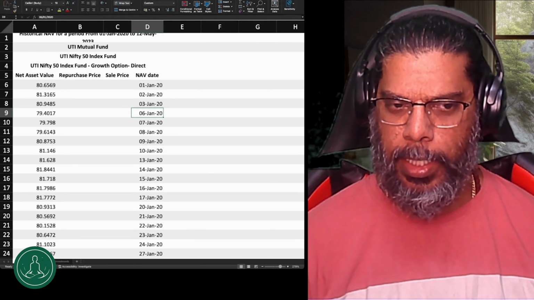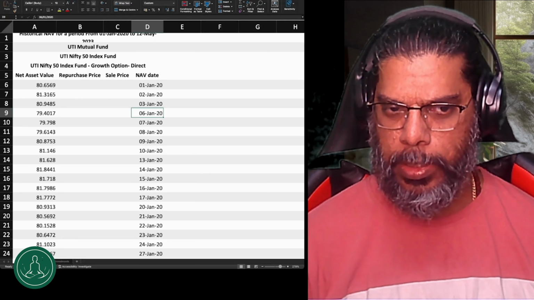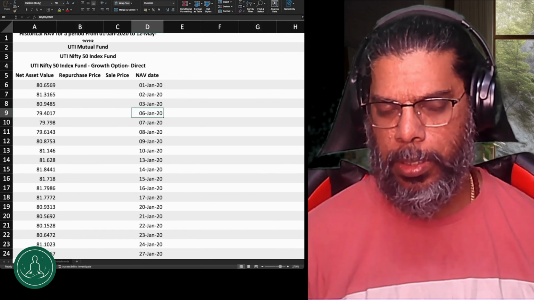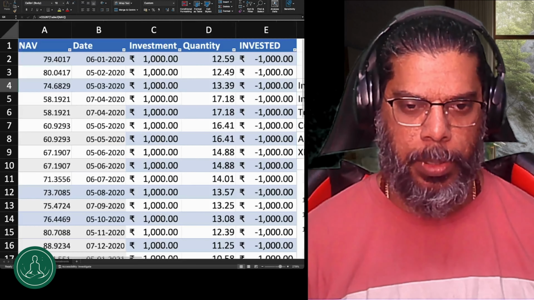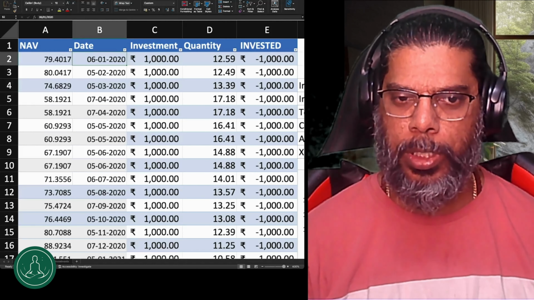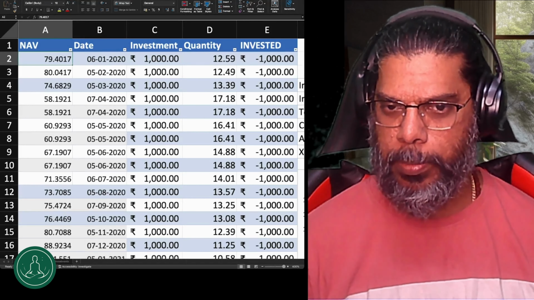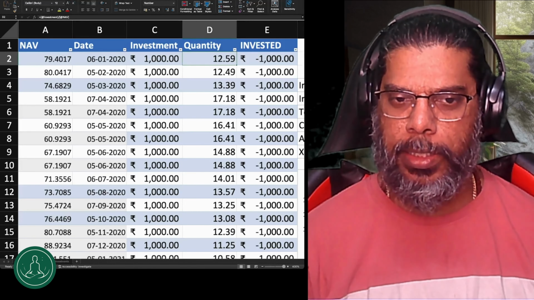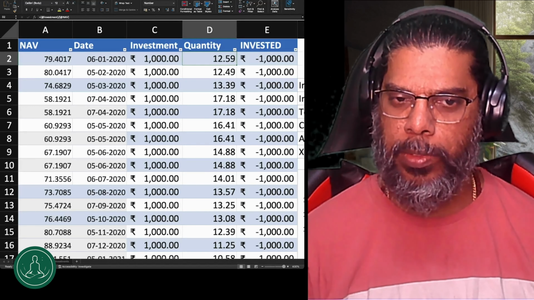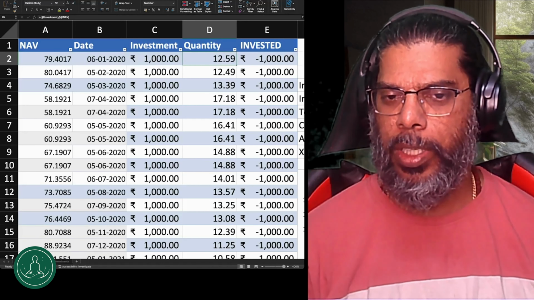Let's go. As I said earlier, here also I have downloaded the entire dump of UTI Nifty 50 index fund NAV since January 2020. Assuming here that on the 5th of every month I'm going to invest 1000 rupees. For easier purposes, I have added those things. Starting from January 2020, I'm going to invest 1000 rupees, and 79.4 is the NAV price at that point of time. As we discussed earlier, you can calculate the number of units you buy by dividing 1000 by the NAV, and approximately you will be buying 12.59 units.